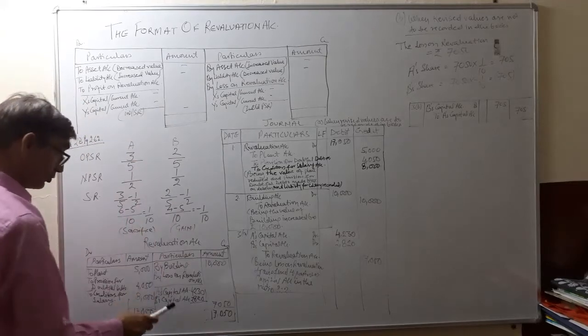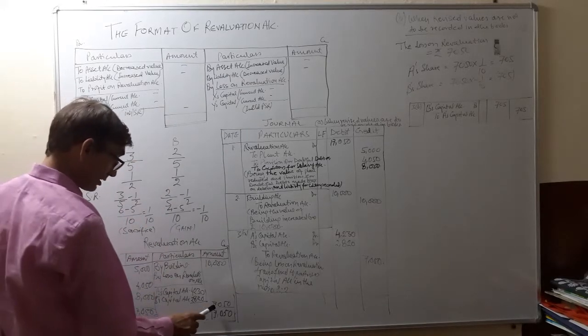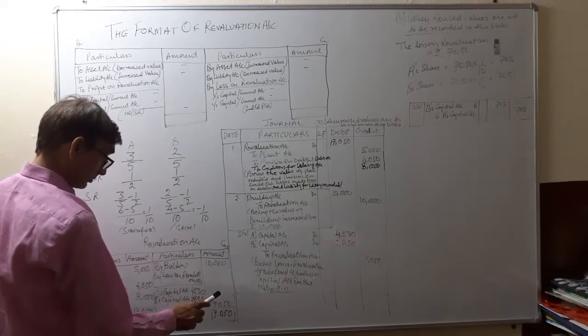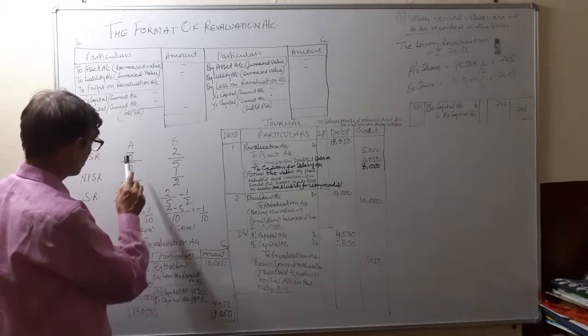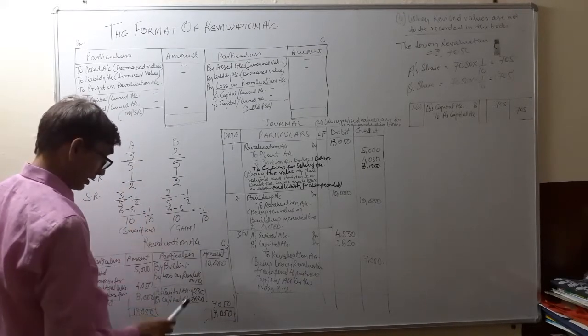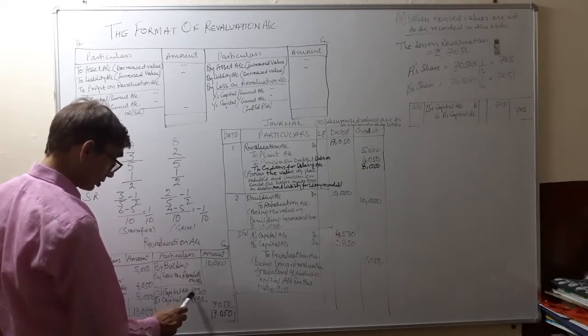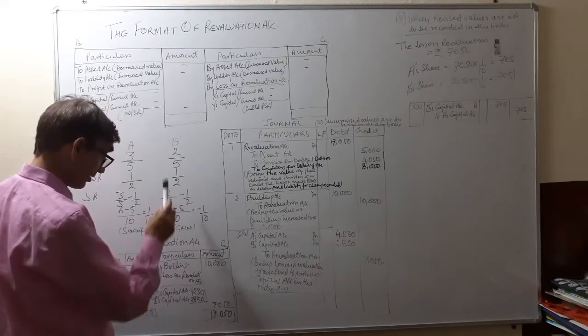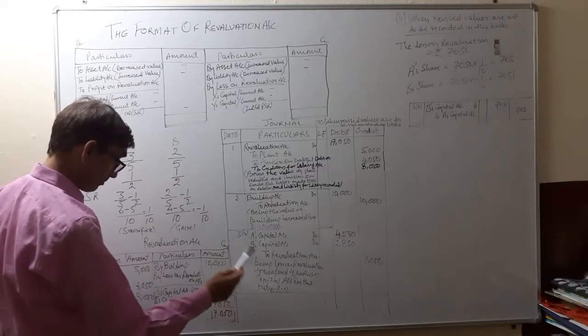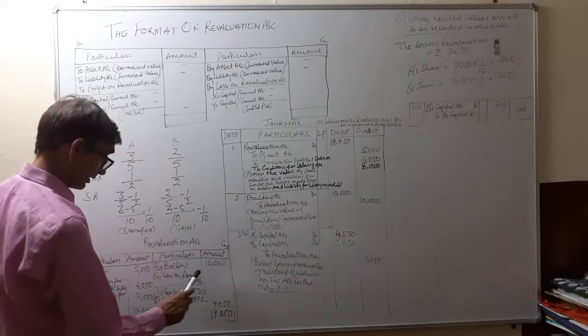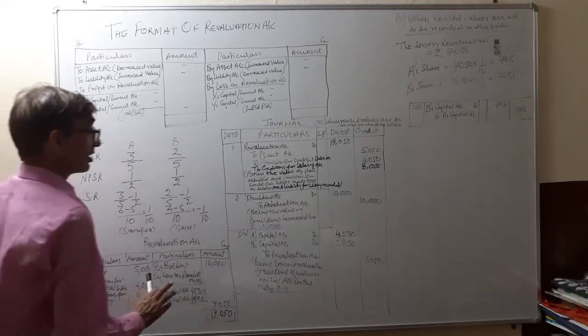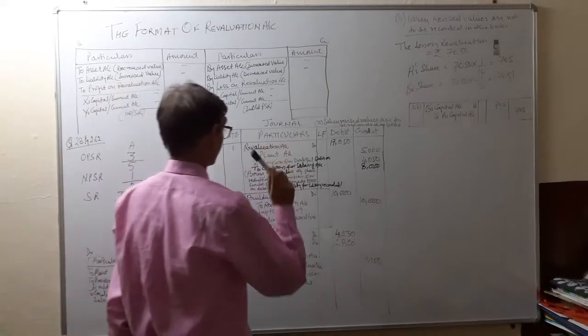Old profit sharing ratio में इसको बांट देंगे. So 7,050 will be distributed in the ratio 3/5 and 2/5. So 3/5 into 7,050 for A comes to 4,230. 2/5 into 7,050 for B comes to rupees 2,820. It's clear? Now the general entries.